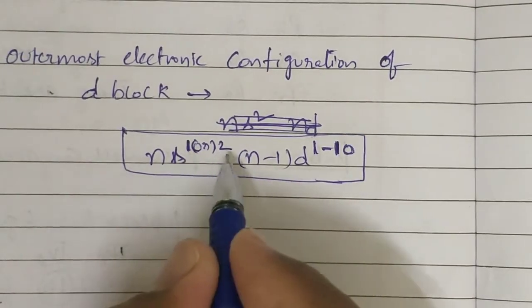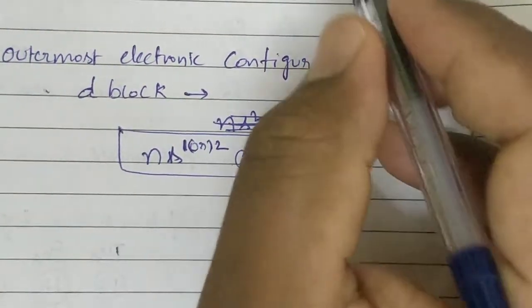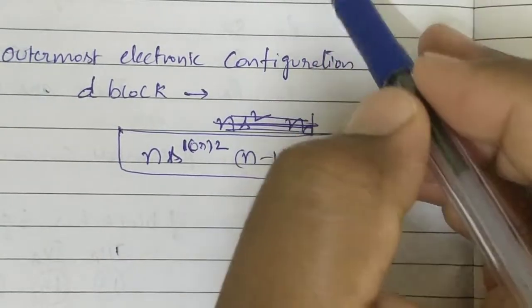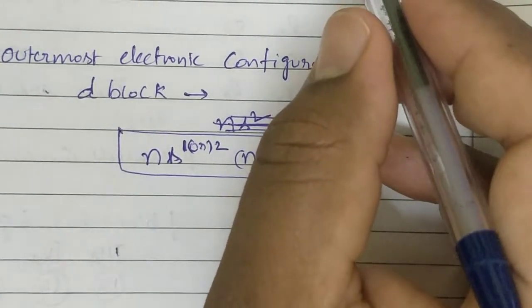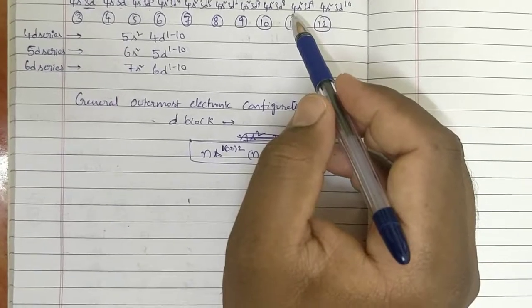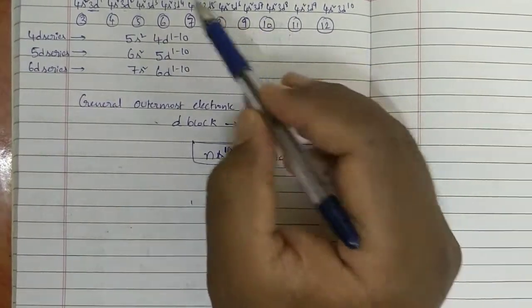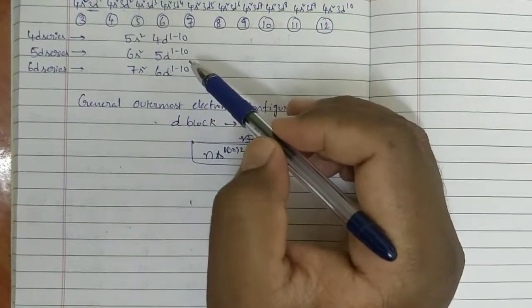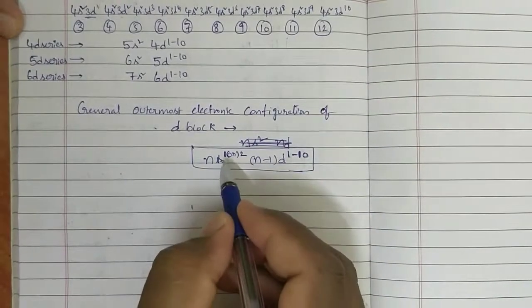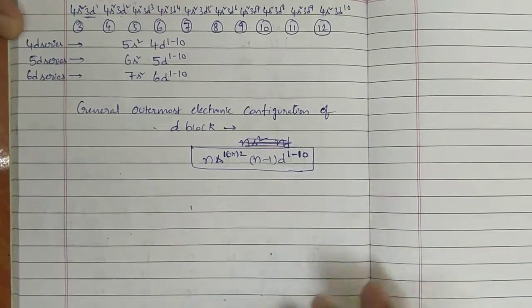Why did I write ns1 or 2? Some exceptions are there. The copper group will show 4s1, and the chromium group is also showing 4s1. That's why ns1 or 2, (n-1)d1 to 10.